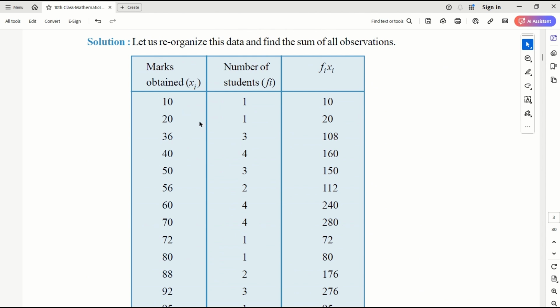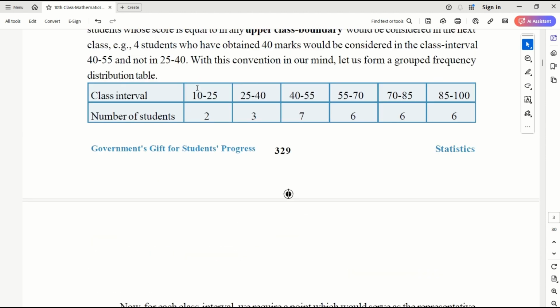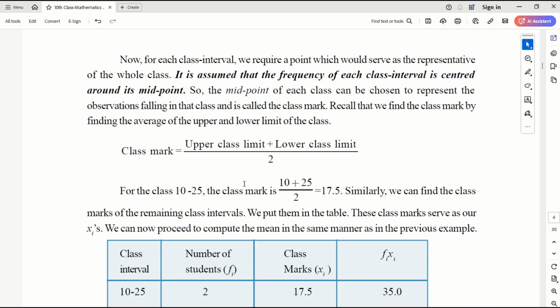Xi is 10 for me. But if I group it into classes, how do I get the Xi value? So the Xi value is nothing but 10 plus 25 by 2, 25 plus 40 by 2. Basically the midpoint. Take the midpoint of the class boundaries, and that is your Xi. Okay. So upper class limit plus lower class limit by 2. That's a midpoint, right?